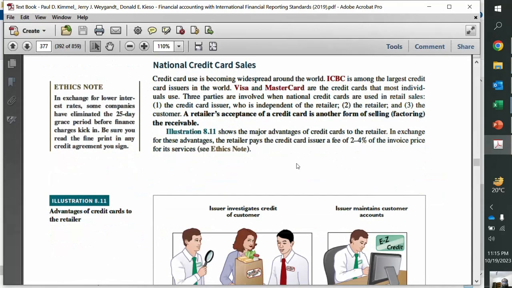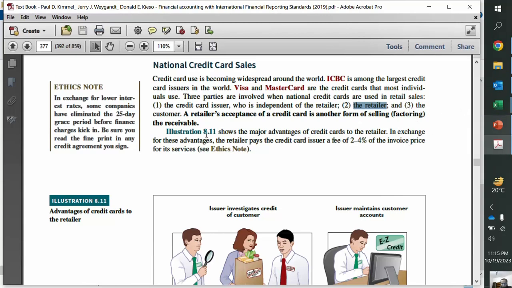Okay, moving forward, credit card sales. Just think about it, credit card sales. There are three parties, right? The one party is the credit card company, the MasterCard or the Visa. The second party is the retailer who is accepting credit card, and the third party is the customer.